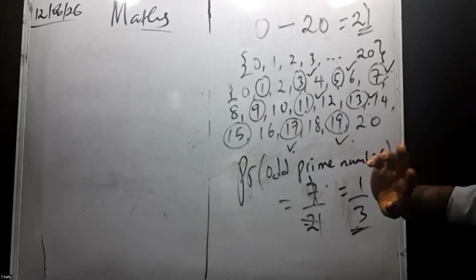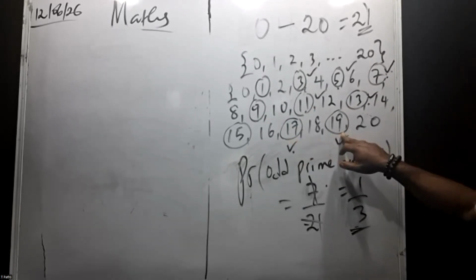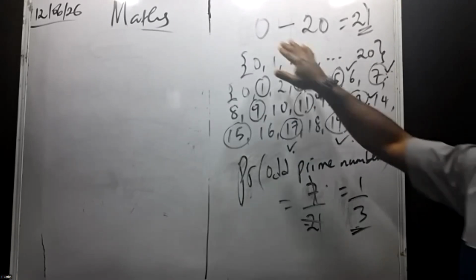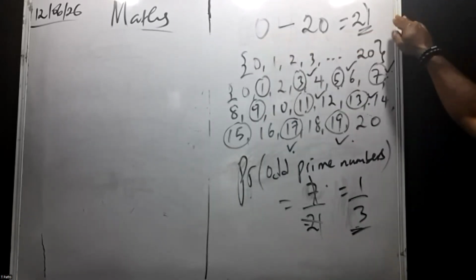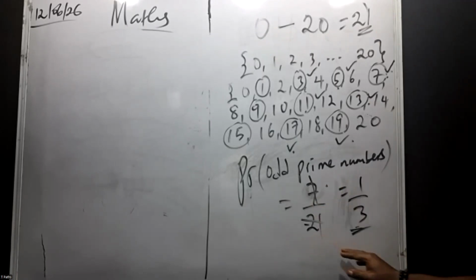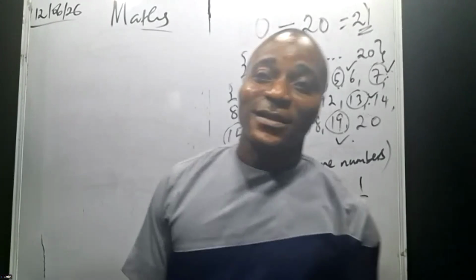So it's not counted. 11, 13, 17, and 19, making a total of 7 odd prime numbers over the total from 0 to 20, making a total of 21 numbers. So 7 over 21, we have 1 over 3. Please, do we understand that? All right.